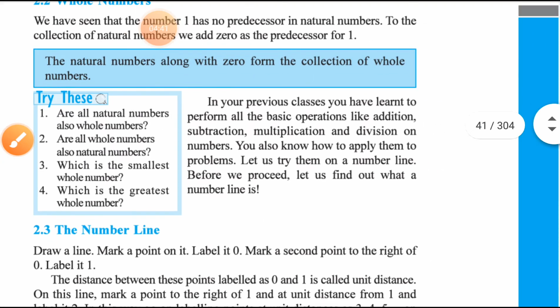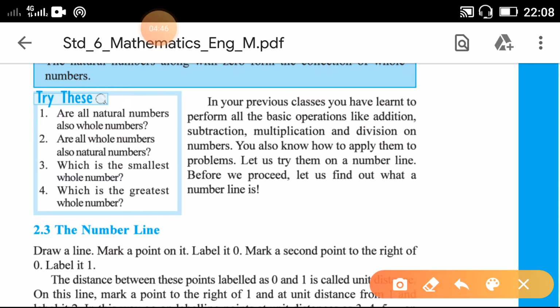Now the same thing, what are the successor and predecessor? The number that comes after is known as the successor, and the number that comes before is known as the predecessor. But here you can see 0 does not have any predecessor.